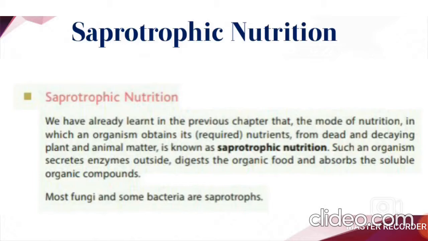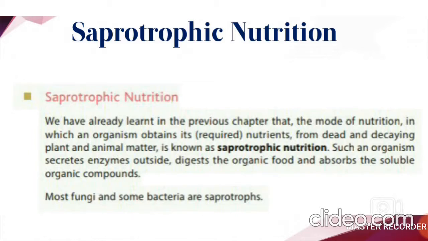Children, this mode of nutrition we already learnt in the first chapter. Do you remember? The mode of nutrition in which living organisms obtain their nutrients from dead and decaying plant and animal matter is known as saprotrophic nutrition, right? As we learnt in the first chapter, in saprotrophic nutrition, organisms digest their food outside the body by releasing digestive juice on the food, and this digestive juice breaks down the food into simpler, soluble form, and then it will absorb it, right or no?